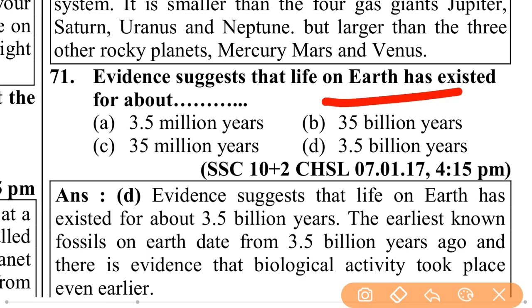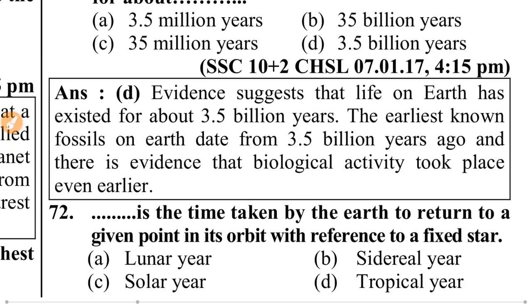Evidence suggests that life on Earth has existed for about 3.5 billion years, 35 million years, 3.5 million years, or 35 billion years? That is 3.5 billion years.